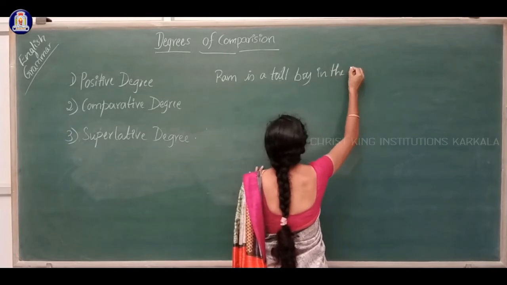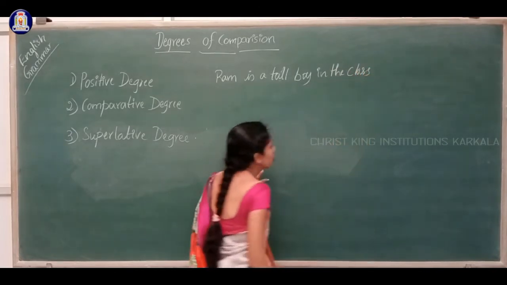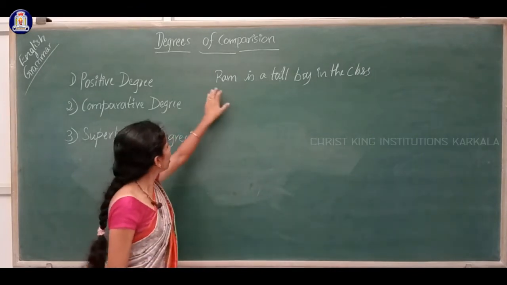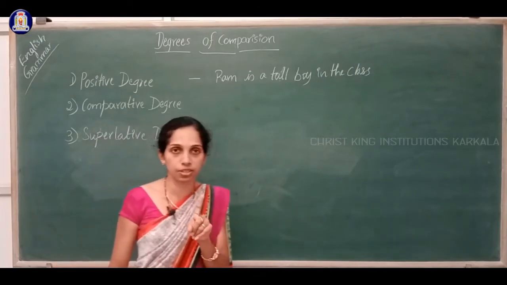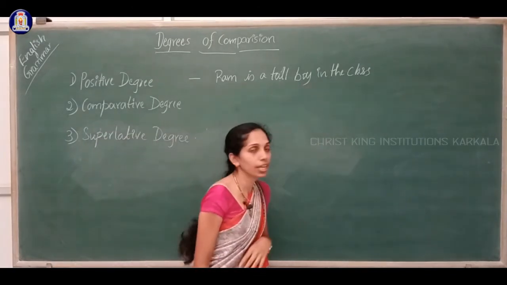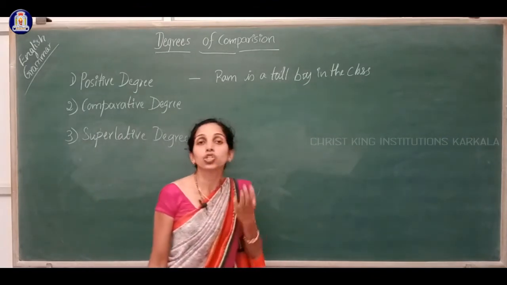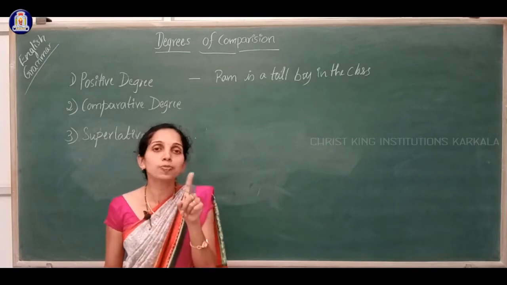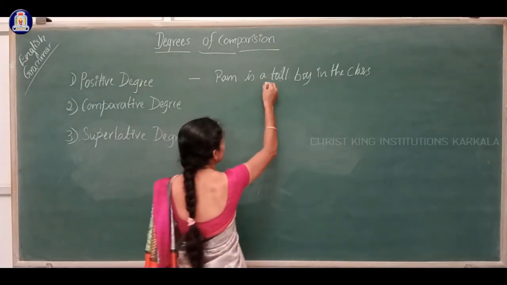Here in the positive degree we are saying about one person. Ram is a tall boy. Here we are speaking about only one person. Here what is the adjective, dear students?